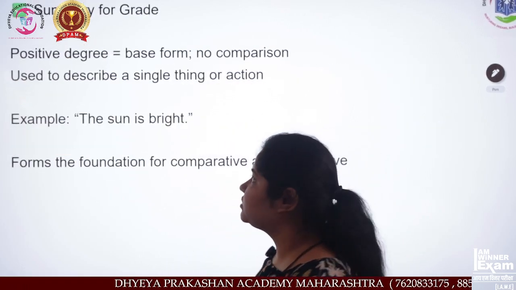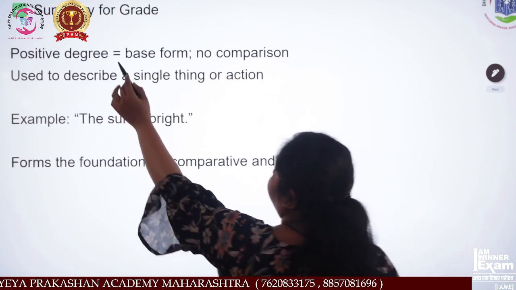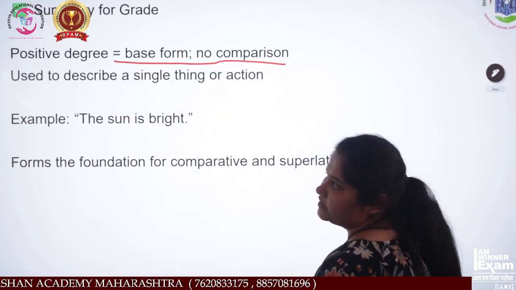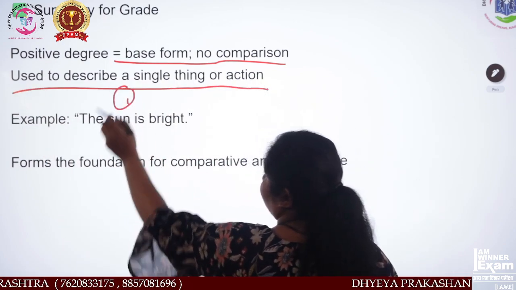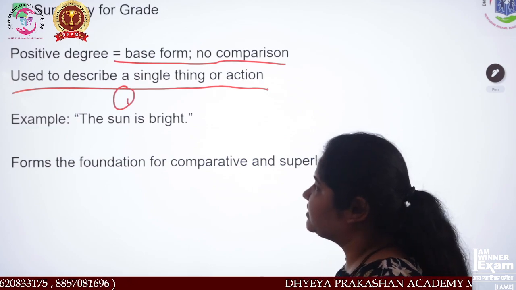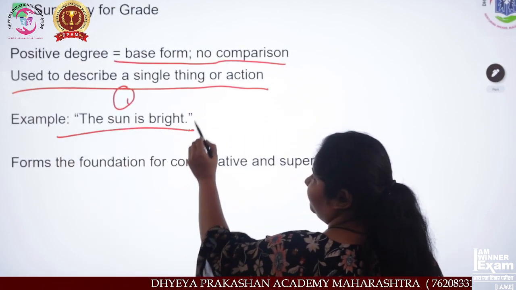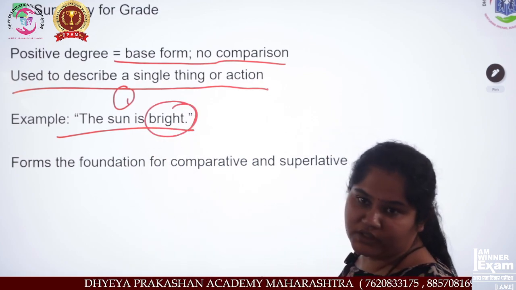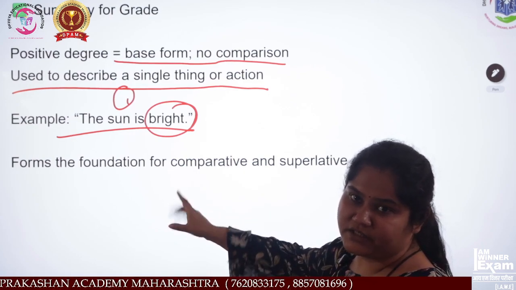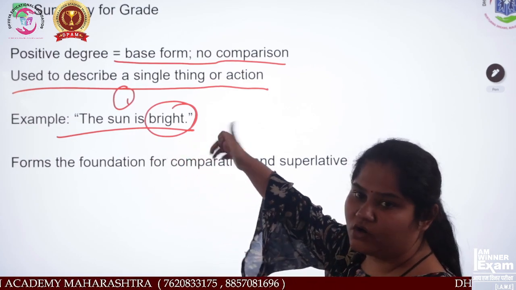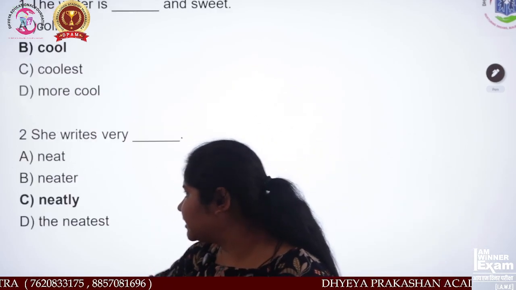Now, next is the summary. Positive degree is the basic form, no comparison needed. It is used to describe single things or actions. Single means one thing. See, the sun is only one, right? The sun is bright. We write bright here, not brighter or brightest. No est or more is added. That is a single.